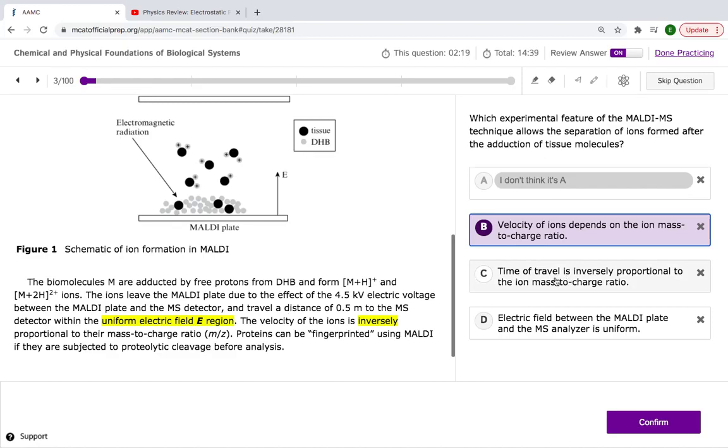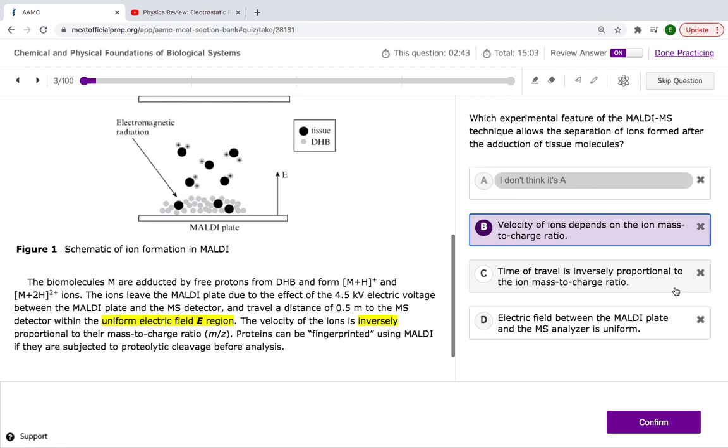Velocity is inversely proportional, not time. That's okay. This is another answer choice that the MCAT gives you. They try to make it complicated. They're trying to overcomplicate it so you choose it. Time of travel. Yeah, that does sound good, but it's not correct at all. Okay?